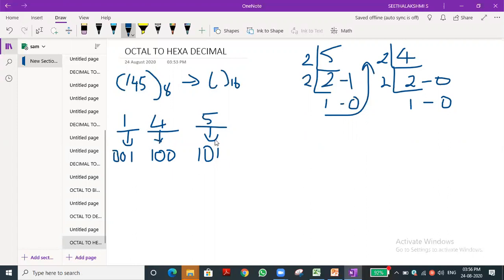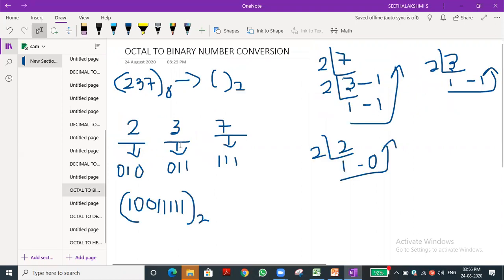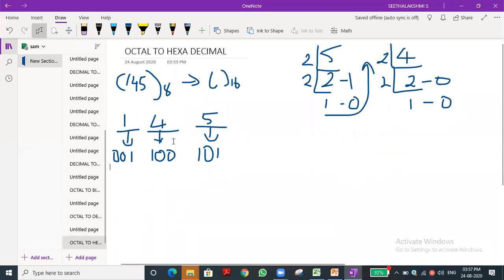Now this is a very important step. You already know this. Today we learned how to do octal to binary, the same process. I will show the page also. Do you remember that? We did that today, isn't it? Okay, you can see now we get this value.